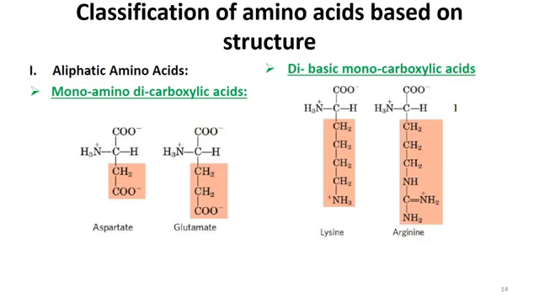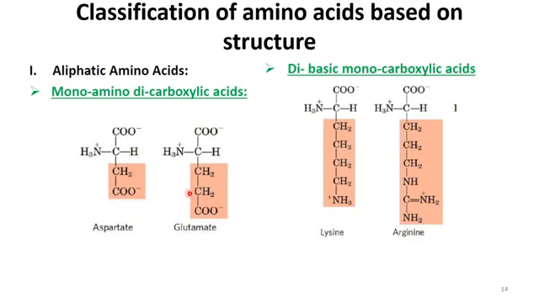In one case, apart from the basic amino acid skeleton that is here, we have this basic skeleton, and with this skeleton, if we have one amino and two carboxyl groups, it means that this amino group is one, but there are two carboxyl groups. Then we say this belongs to monoamino dicarboxylic acid group. So there are two amino acids that come under this category. One of them is aspartate, and the other one is glutamate.